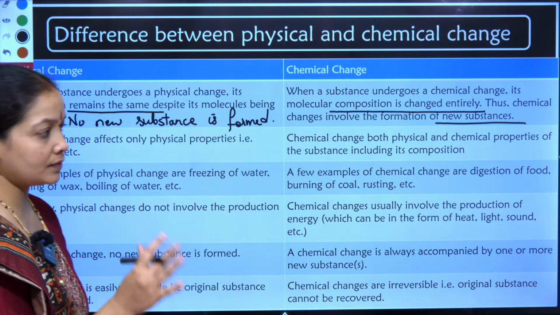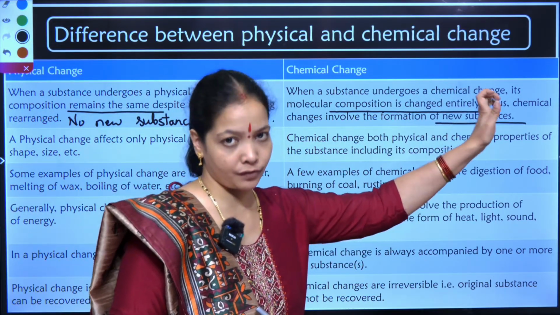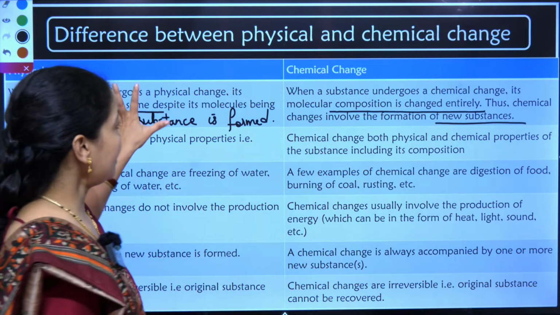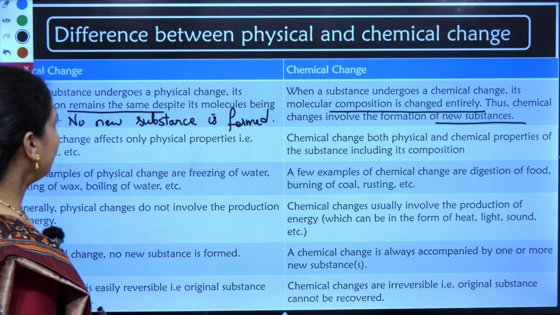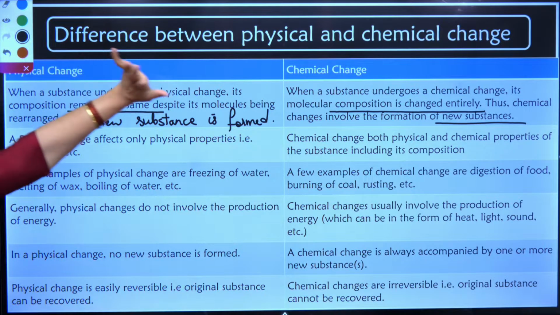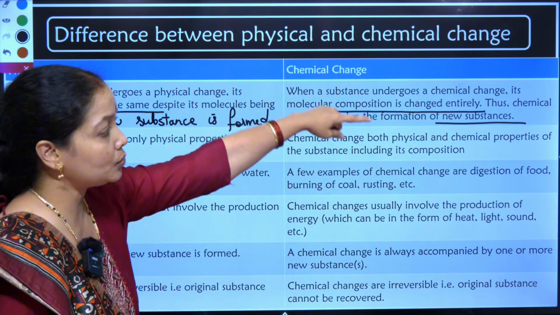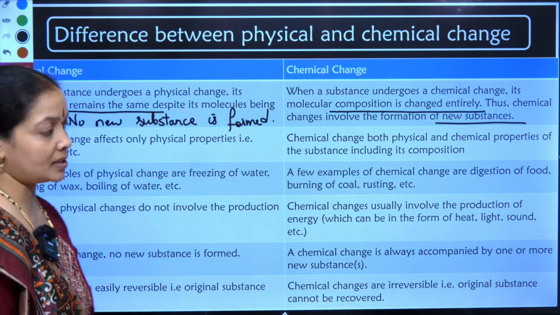There is no new substance formed. But in burning of paper, ash is formed. So, physical changes are those changes in which the composition remains the same. In chemical change, the composition changes entirely. New substances are formed. In physical change, no new substance is formed.